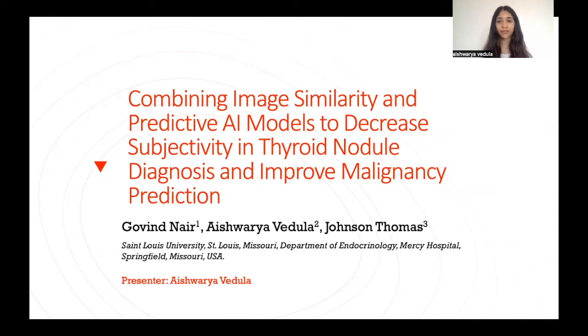Hi, my name is Vedula, and we will be presenting our poster for the CMI 22 conference titled Combining Image Similarity and Predictive AI Models to Decrease Subjectivity in Thyroid Nodule Diagnosis and Improve Malignancy Prediction.